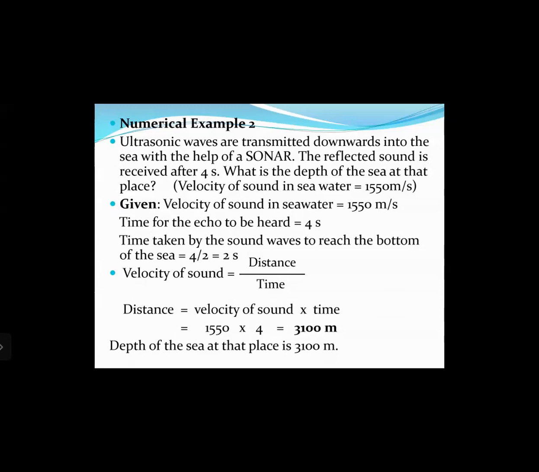Now why have we taken 4 by 2? Because the sound has to travel from the sonar device to the bottom of the sea and back to the sonar device. It has to travel twice the distance, so it takes twice the time. Now velocity of sound equals distance upon time. So distance is equal to velocity of sound multiplied by time, which is 1550 multiplied by 2. There should be a 2 here, it is a mistake. That equals 3100 meters. So the depth of the sea at that place is 3100 meters.